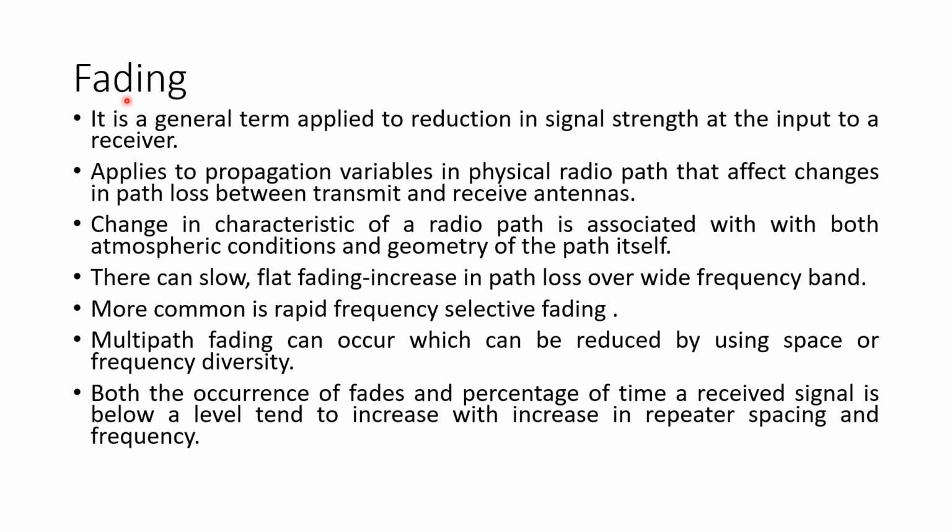So we have to obviously consider our fading factor. That is, we have designed our microwave communication link by calculating the path loss value, and we have taken care about the first Fresnel zone being clear of all the obstructions. Now we also have to think about up to what level these different types of fading can occur.